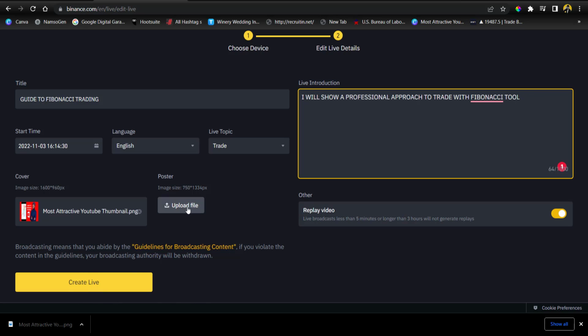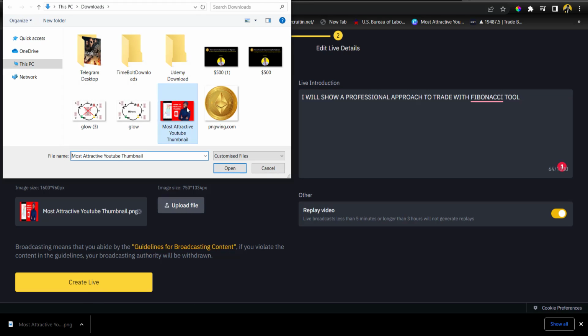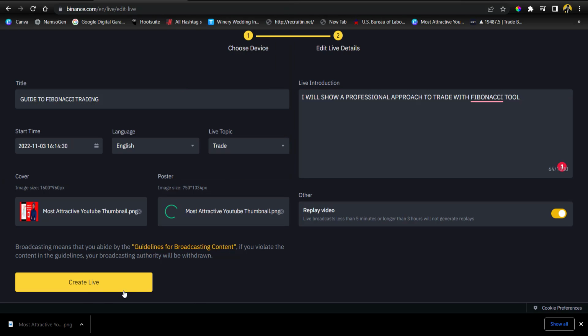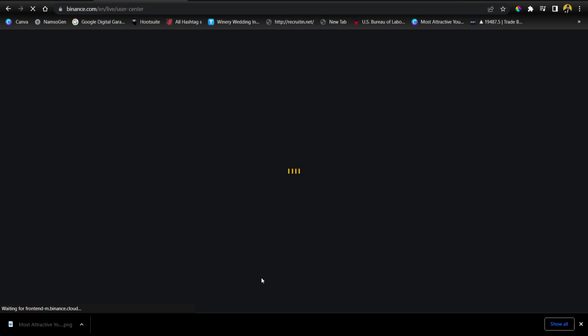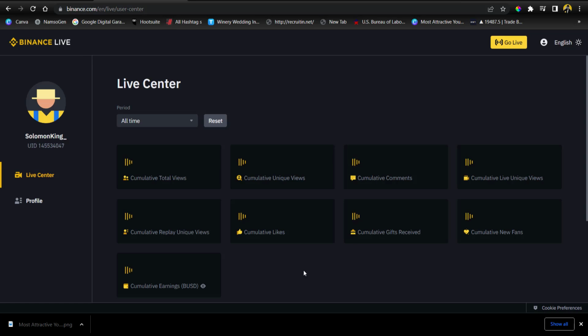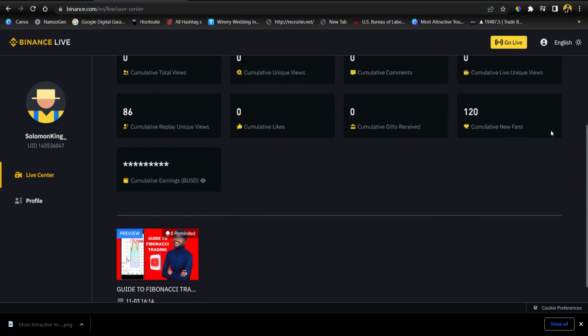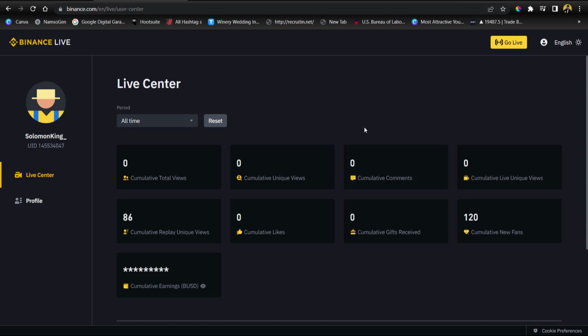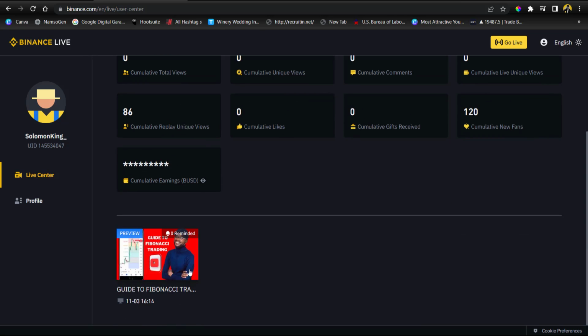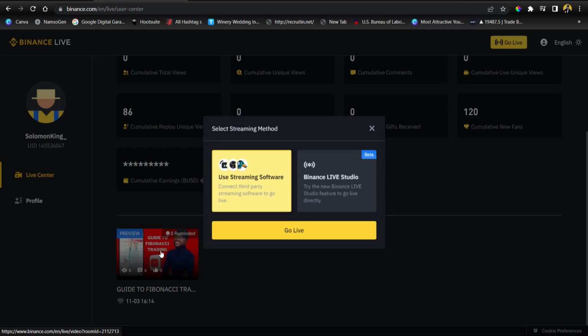I'll also put something in the poster. I'll use the same banner for the poster and then click on create live. So after creating live, now I've created live. So I'll show you how to go to the live center and then actively go live and start live streaming. You can actually live stream with different things if you have an external live streaming platform. So let me go to live center. After coming to live center, if I scroll down, this is the live I just created. All I have to do is click on that.